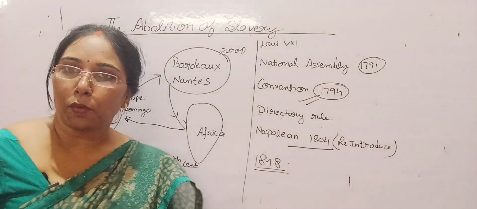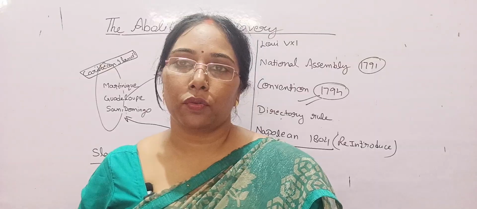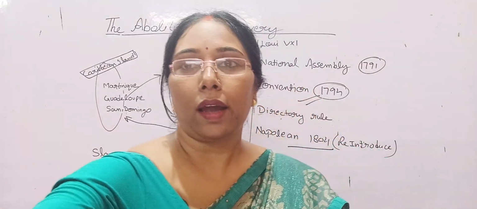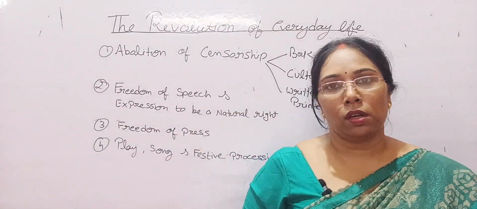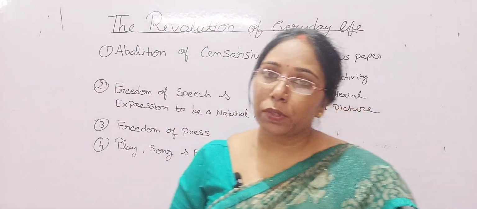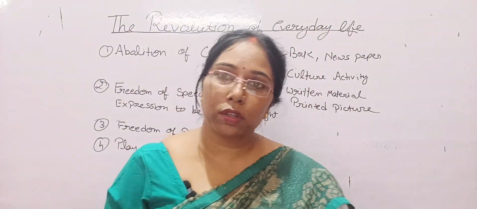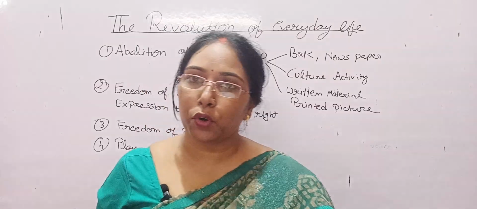Slavery was abolished. Right? Now, the sixth section of this chapter, the revolution of everyday life. Can politics change the people, the language, the clothes people wear, the language they spoke, the books they read?